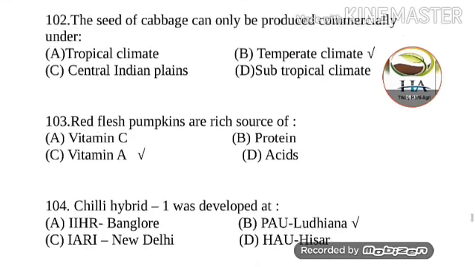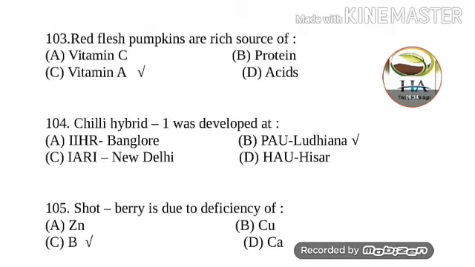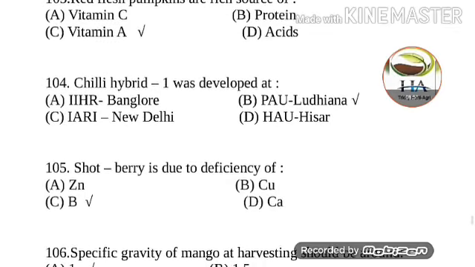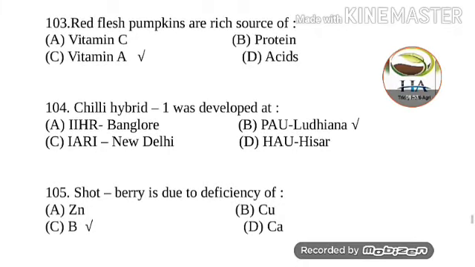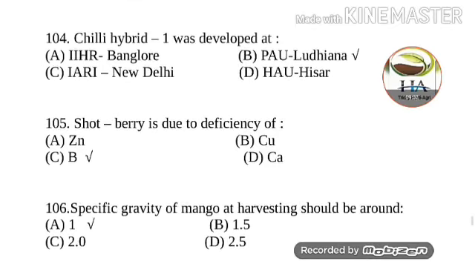Next question is, Chili Hybrid 1 was developed at, options are IIHR Bangalore, PAU Ludhiana, IARI New Delhi and HAU Hisar. So Chili Hybrid 1 was developed at PAU Ludhiana. Chili Hybrid 1 was developed at PAU Ludhiana through the male sterile line.